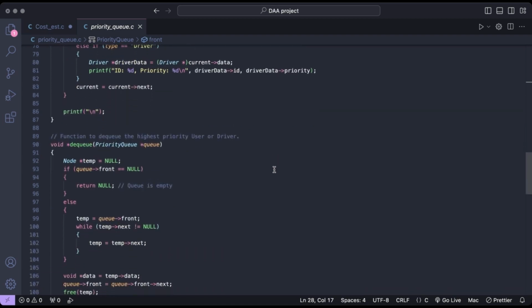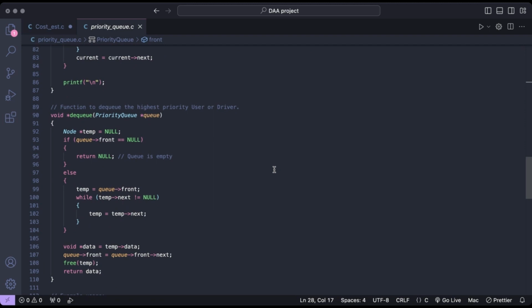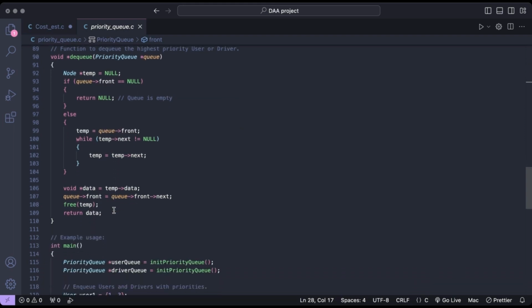And the next function is the DQ function. The DQ function is used to remove the highest priority user or driver from the queue and return a pointer to the dequeued data. It follows three steps. If the queue is empty, it returns null, indicating that the queue is empty. Otherwise, it iterates through the queue until the end to find the last node, which holds the highest priority data. The data is then retrieved from the last node. The front of the queue is updated to point to the next node. The memory of the temporary node is freed.